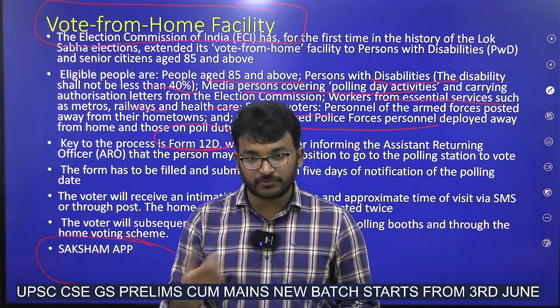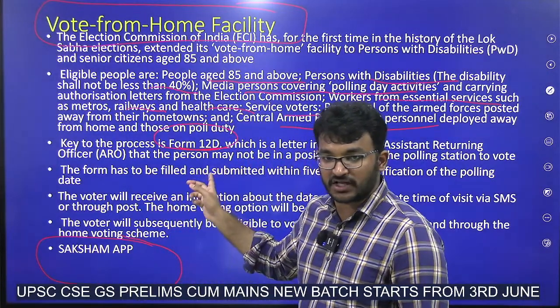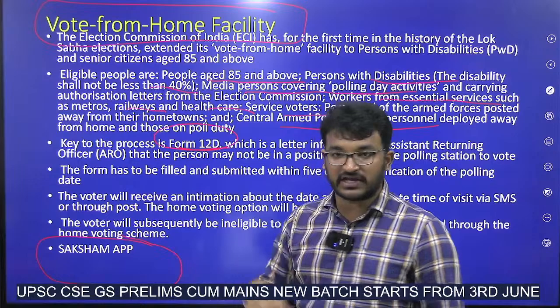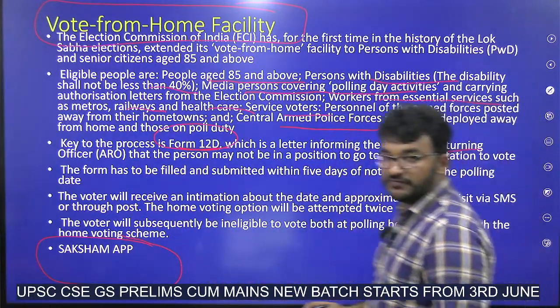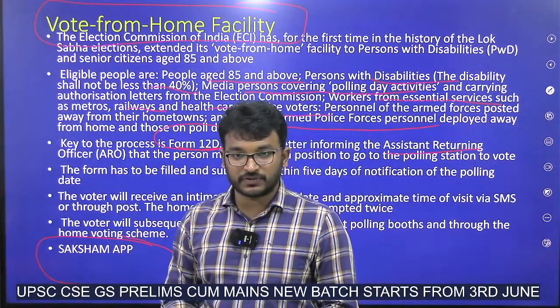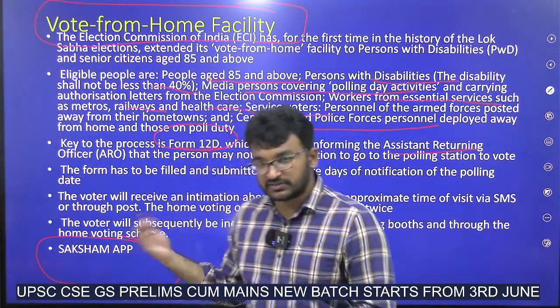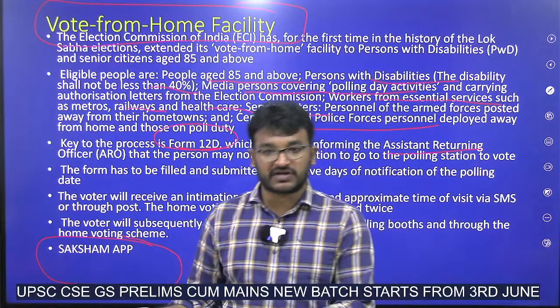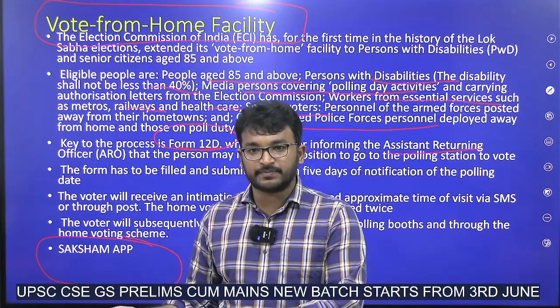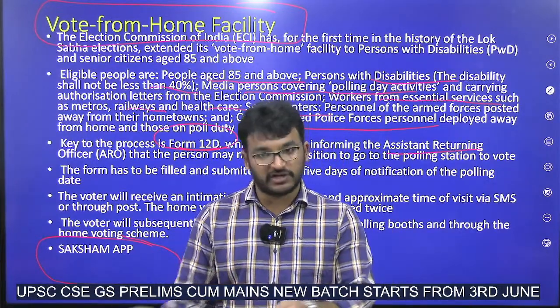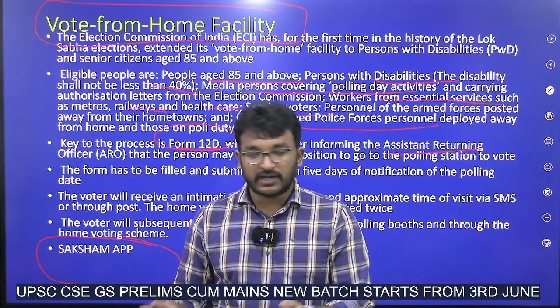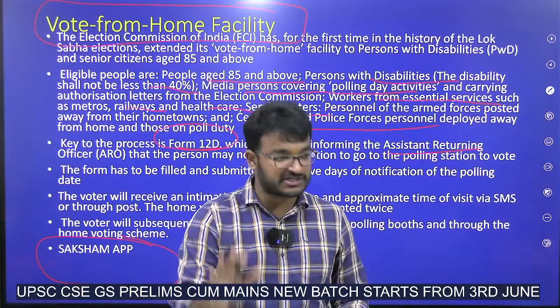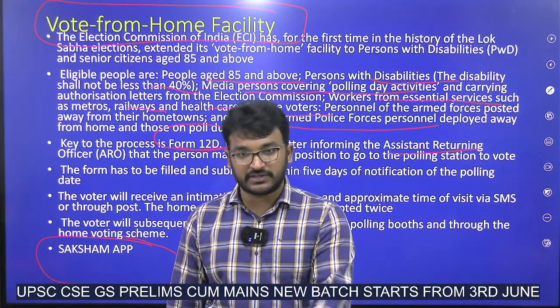Whoever wants to vote from home has to fill this Form 12D and submit it to the Assistant Returning Officer within 5 days of election notification. After that, those persons who have registered will be informed through an SMS or some other medium about how it will take place. They will be given a specified time. At that time, the registered person must stay in the house, and they must vote there.